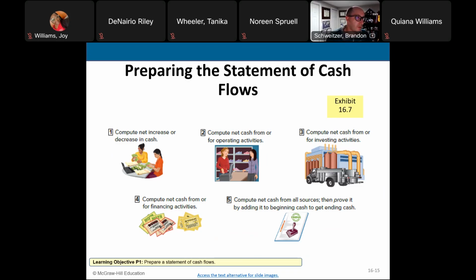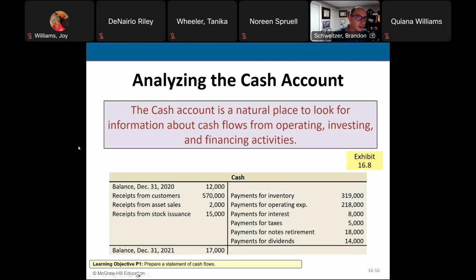So the first thing we want to do is really analyze the cash account. And to do that, what we do is we look at the cash coming in and the cash going out. So you may remember this. This is called a T account. I think we talked about this maybe the second week that we met. So this is a long time ago, right? This is like 14 weeks ago. We talked about T accounts.